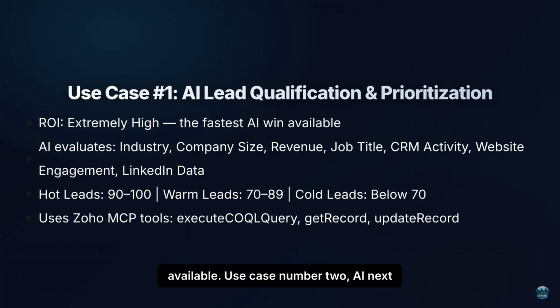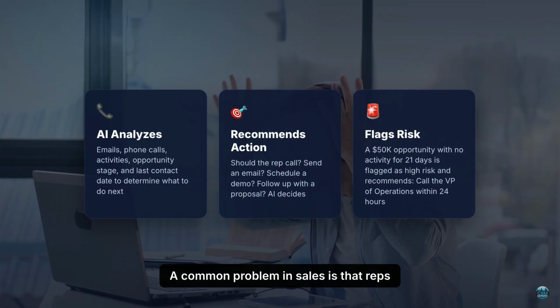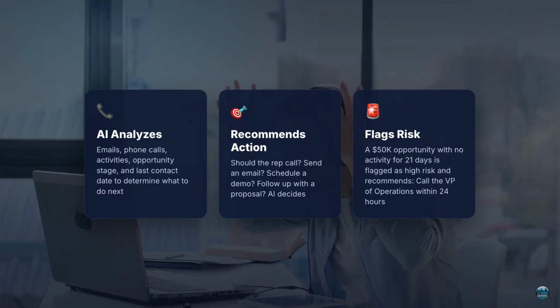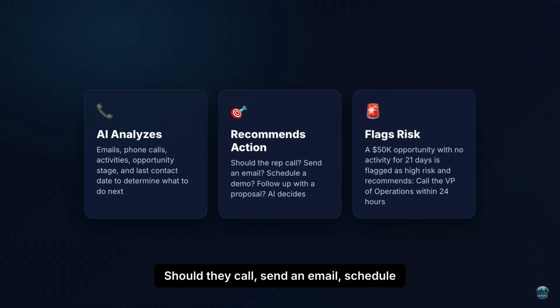Use case number 2. AI Next Best Action Agent. ROI is extremely high. A common problem in sales is that reps simply do not know what to do next. Should they call, send an email, schedule a demo, follow up with a proposal? AI can analyze emails, phone calls, activities, opportunity stage, and last contact date, then provide a recommended next action.